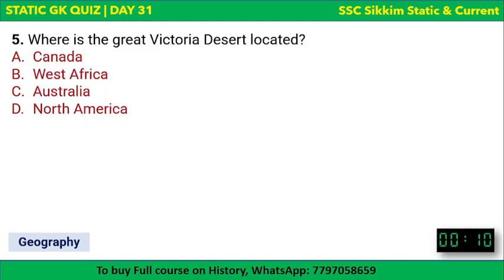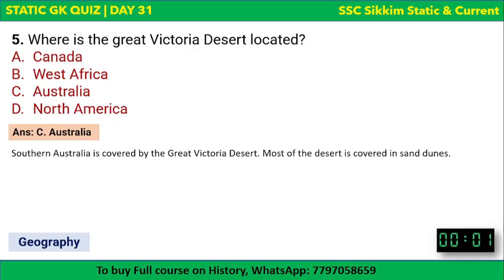Next question. Where is Great Victoria Desert located? The options are there and your time begins now. Great Victoria Desert: Canada, West Africa, Australia, or North America? Great Victoria Desert is located in Australia. Southern Australia is covered by Great Victoria Desert. Most of the desert is covered in sand dunes.